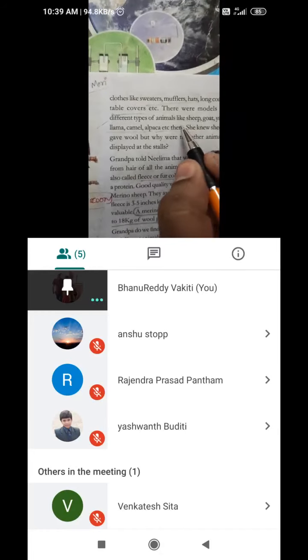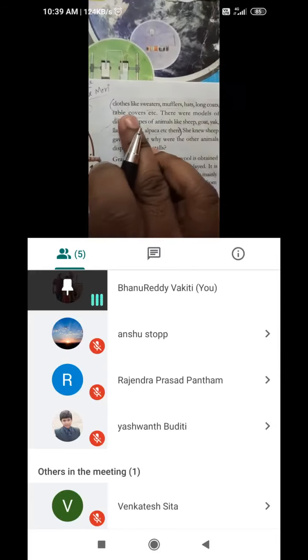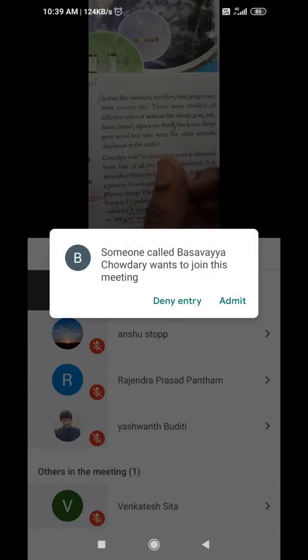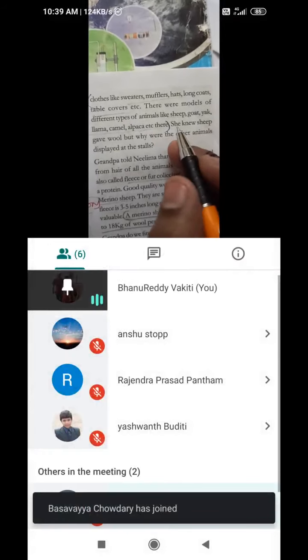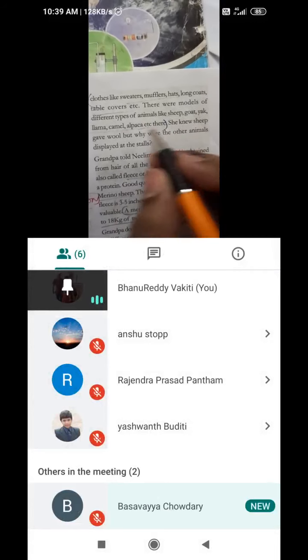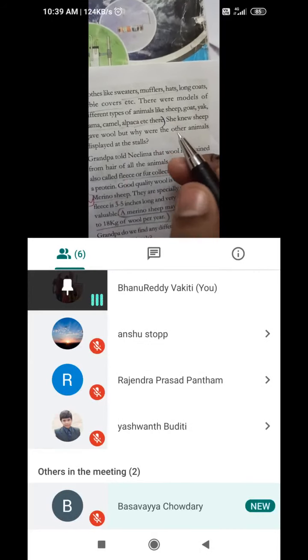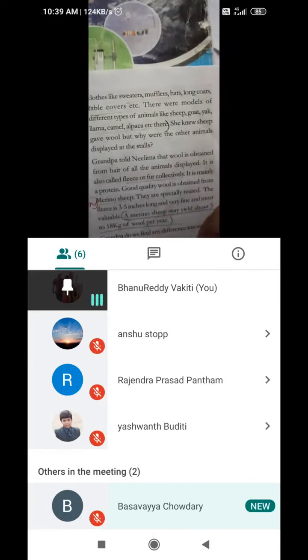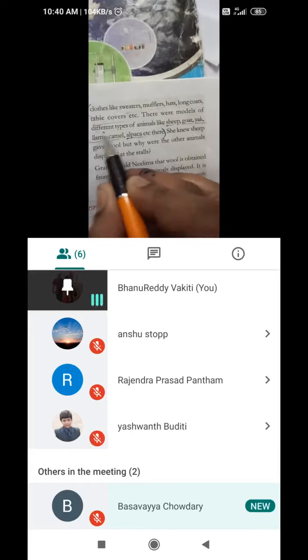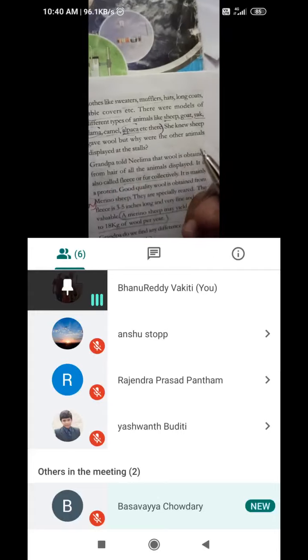So clothes like sweaters, mufflers, hats are made from different types of animal fibers. Those are the animals here: sheep, goat, ass, camel and all. So different types of animals we know, and there are other types of animals which are giving wool to us.